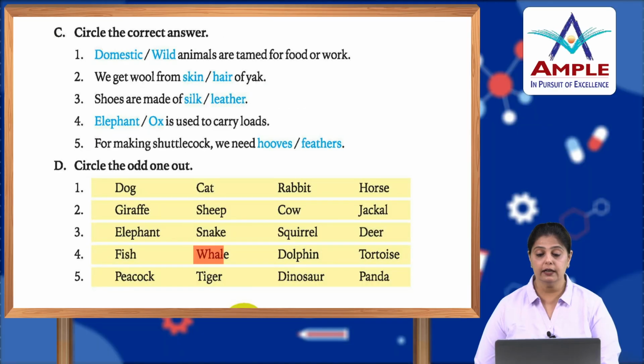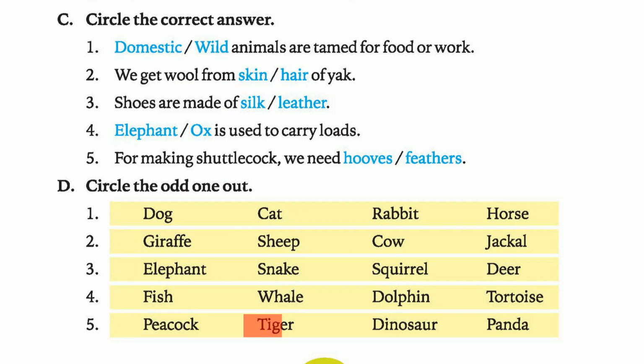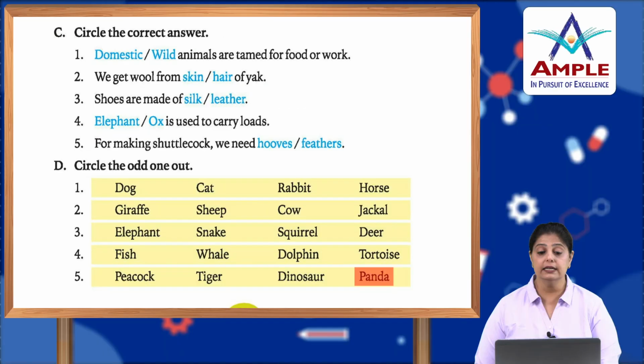Fish, whale, dolphin or tortoise? It's the tortoise, because tortoise can stay on land. The rest live in water. Peacock, tiger, dinosaur or panda? It is the peacock, okay, because peacock is a bird.